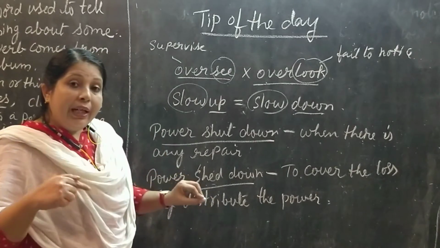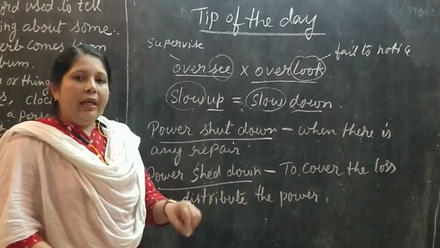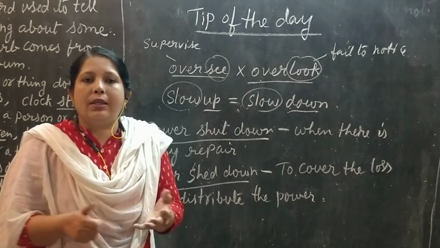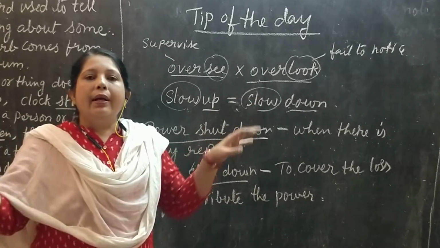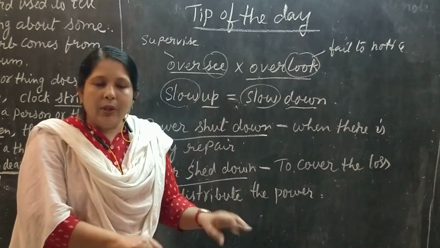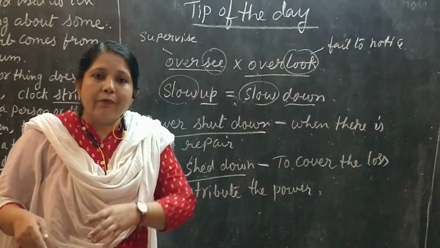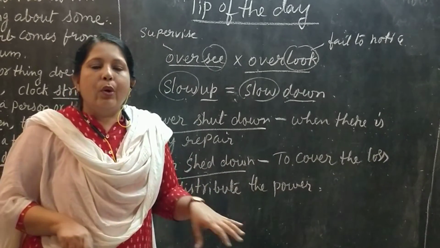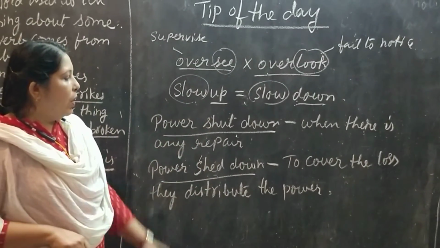When we need to say power has been shed down, it is done just to cover the loss of electricity. They distribute the power among all the areas. For example, for 2 hours they shut off the power in this area, and in the next area they will shut off the power for another 2 hours. In this way, just to equalize the current, that is what they do. So this is the difference between shut down and shed down.